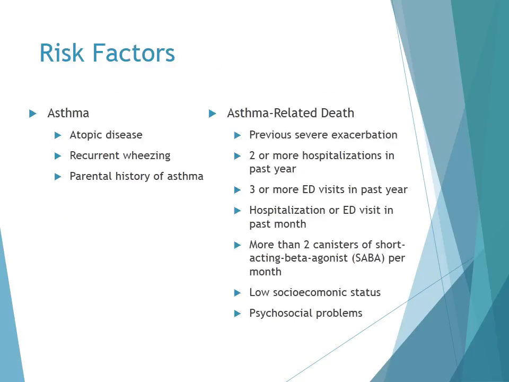So the primary risk factors for asthma include a history of atopic disease, such as eczema, history of recurrent wheezing, as well as a parental history of asthma. And risk factors for asthma-related death include previous severe exacerbations, patients who've had 2 or more hospitalizations in the past year, or 3 or more ED visits in the past year, hospitalizations or ED visits in the past month, more than 7 canisters of short-acting beta-2 agonists per month, low socioeconomic status, as well as any psychosocial problems that may affect adherence.